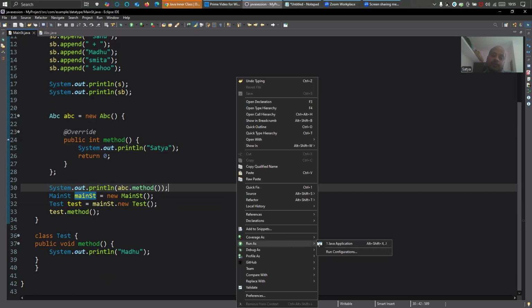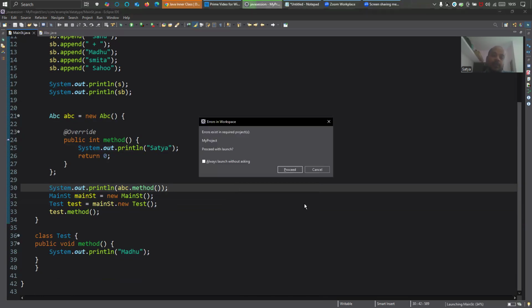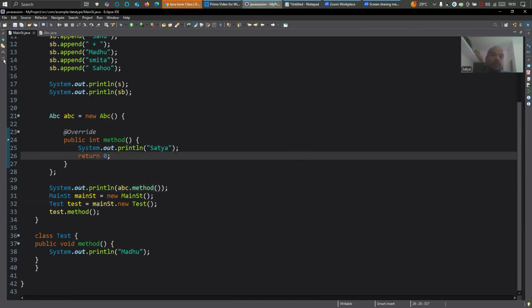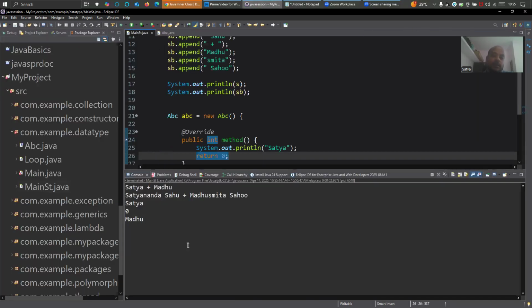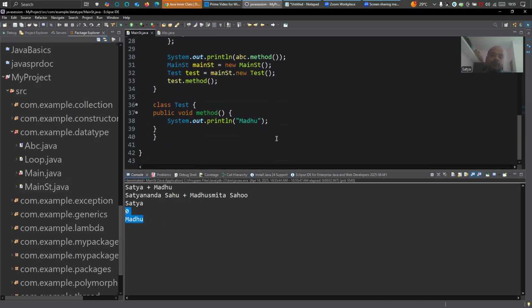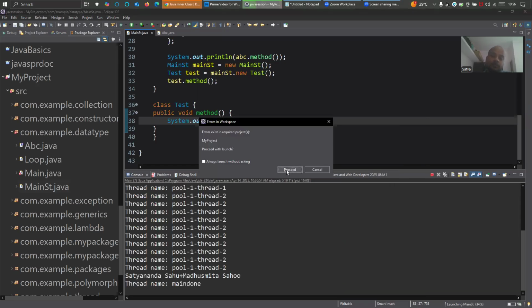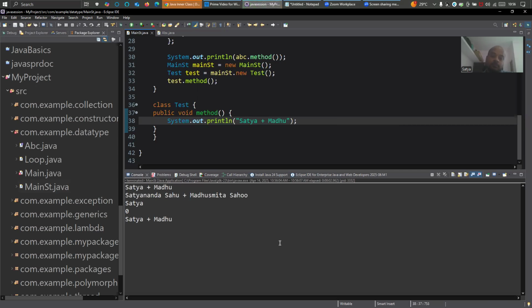See, if you use Eclipse or some kind of editor, you will always get help on how to do it. Sometimes even if you miss it out, you will be able to fix it. See, it is printing Madhu, right? So here I will show you by changing something here. See, this is how it is printing, right?